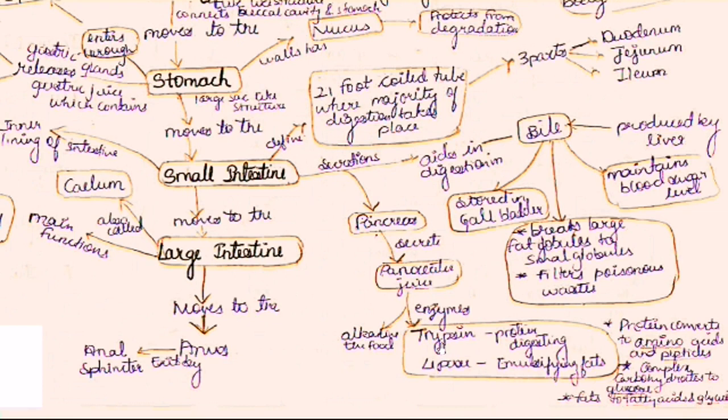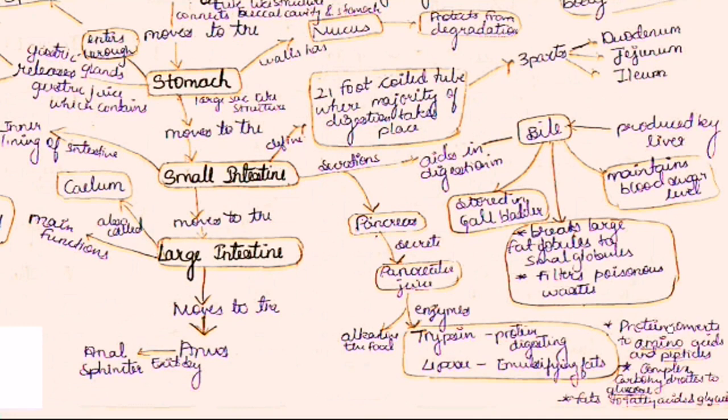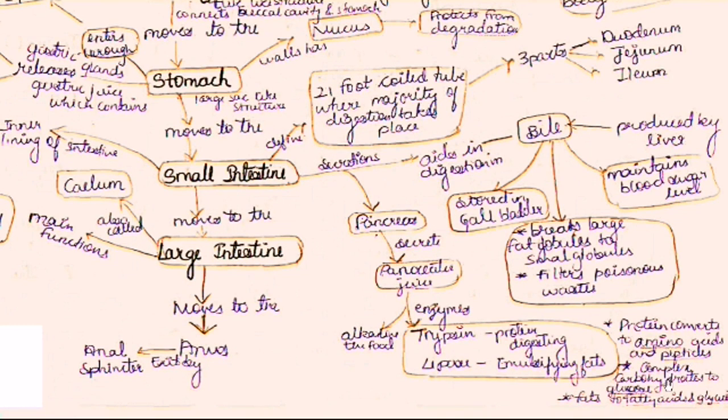Trypsin is a protein digesting enzyme. It will digest the proteins, which are later converted into amino acids and peptides.